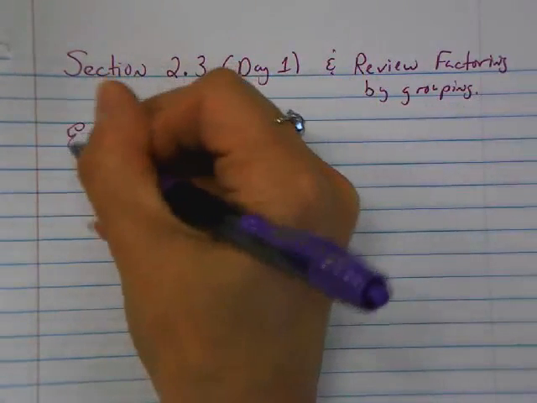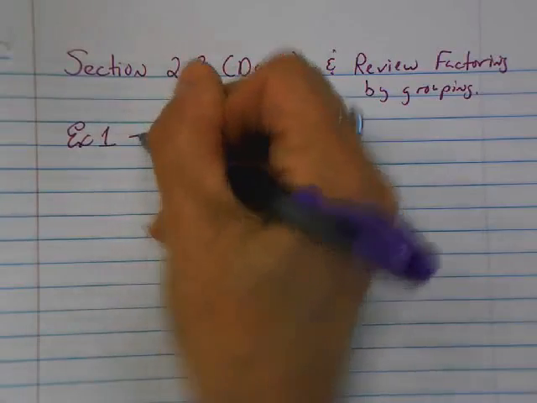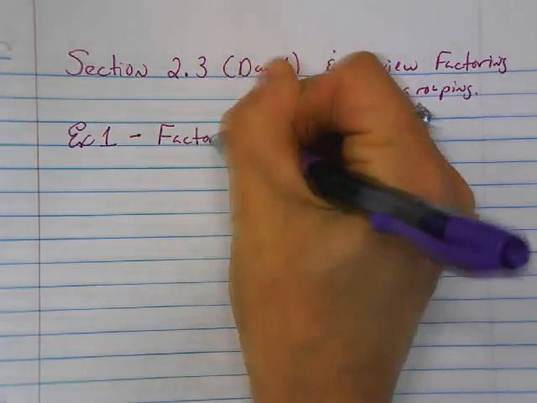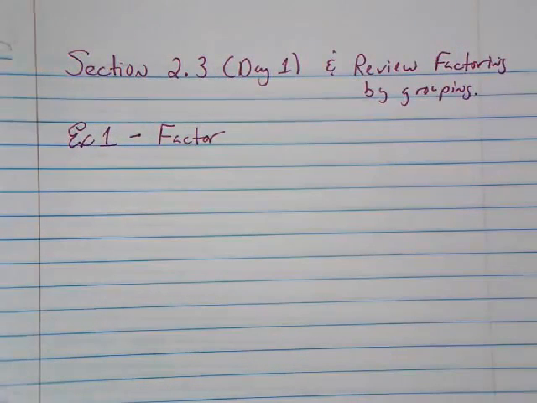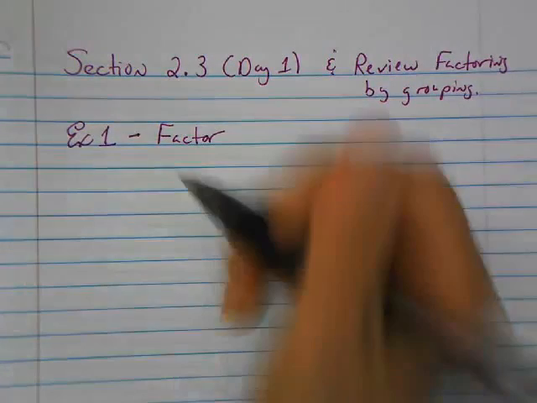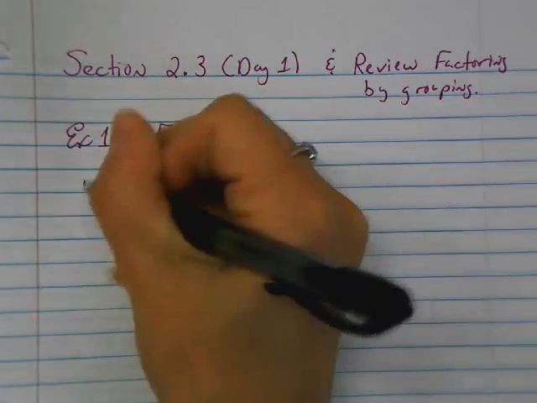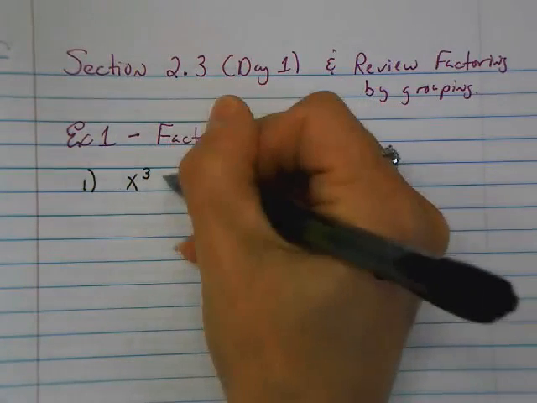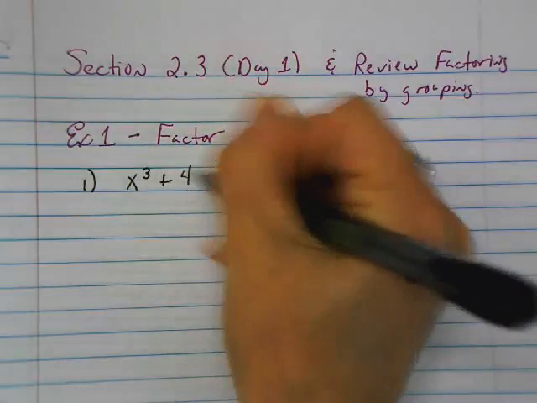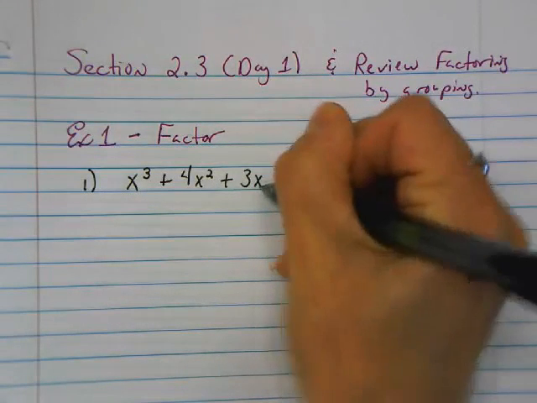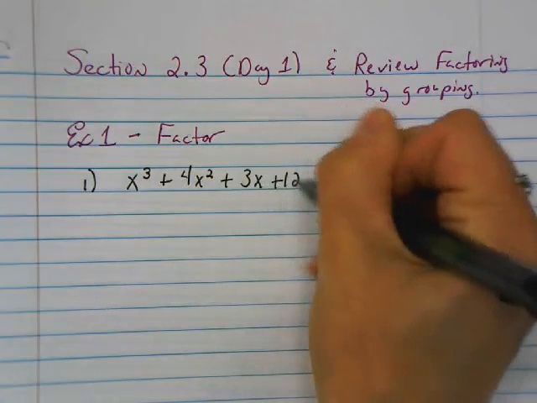Alright, so example 1. And it's just going to say factor. Now, if you remember, factoring is to break it down to its parts. When you factor by grouping, you're going to have 4 terms. So let's say I have x cubed plus 4x squared plus 3x plus 12.